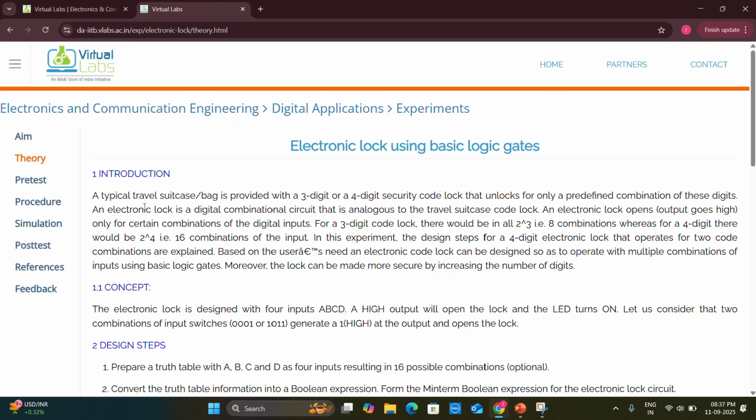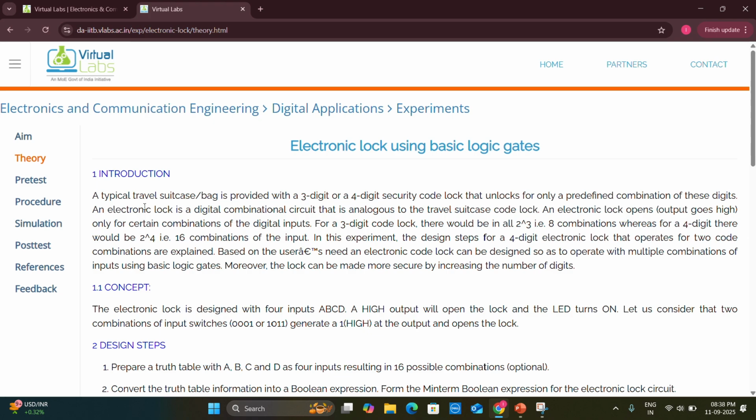Firstly, introduction. A typical travel suitcase or bag is provided with a 3-digit or 4-digit security code lock that unlocks for only a predefined combination of these digits. An electronic lock is a digital combinational circuit that is analogous to the travel suitcase lock code. In an electronic lock, the output goes high only for certain combinations of the digital inputs. For a 3-digit code lock, there will be 2 power 3, that is 8 combinations, whereas for a 4-digit, there will be 2 power 4, that is 16 combinations of input.